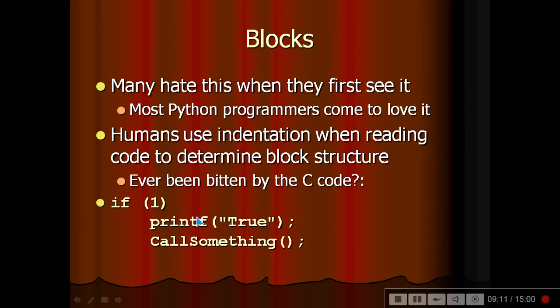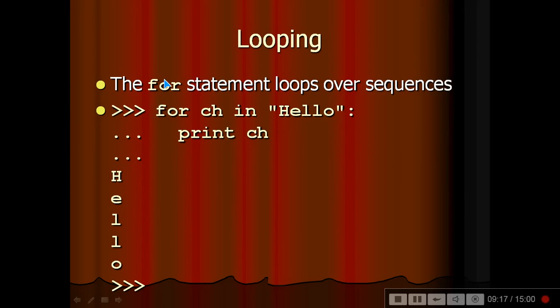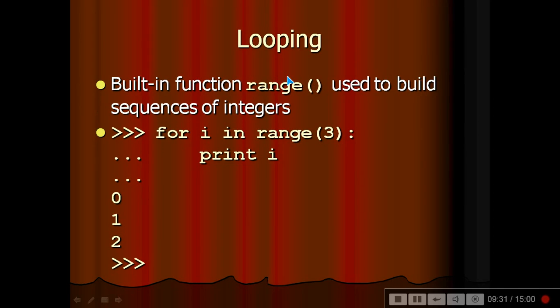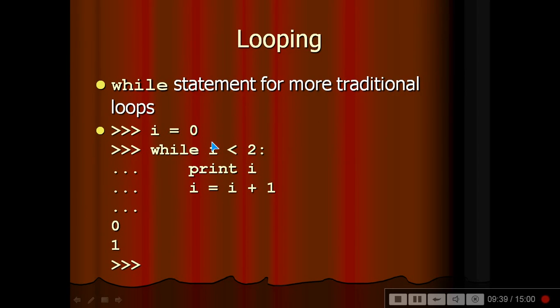Looping is done with the for loop. Loops over sequences, for ch in hello. This is how we use it. For and in are used, and print ch, so hello. And as a built-in function we have range, used to build a sequence of integers: for i in range 3, print i, so 0, 1, 2, these are the 3 values. And the while statement is for a more traditional loop, that is, i equal to 0 and while i is less than 2. See, it is simple, no round brackets, nothing, just plain English type. Print i, i is equal to i plus 1. So 0, then 1, then 1 plus 1 is 2, it is no longer less than 2, so the loop will stop.